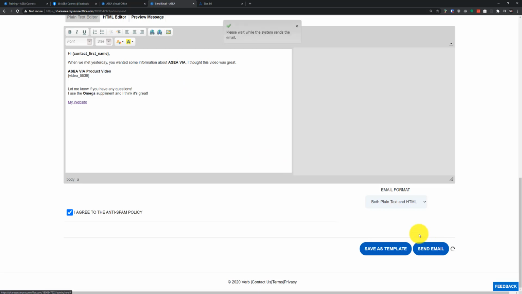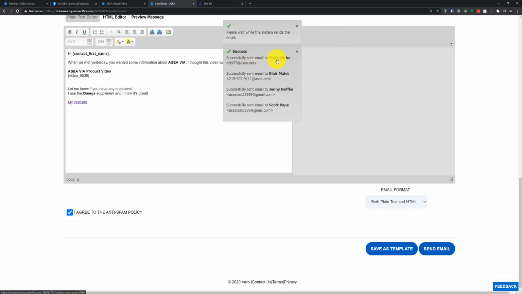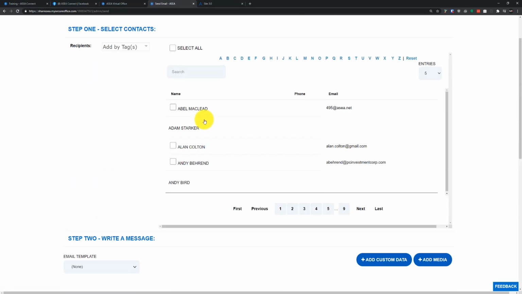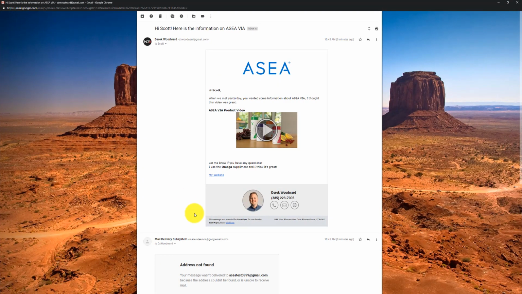Send email. We're going to wait for that notification. It's going to tell me that all of my emails have been sent. Boom, boom, boom, boom. There's everyone in my church group that just got an email. So what that's going to look like to them on their end, if I pull up my email here, here's an example of what it looks like. Just like the previous one there.